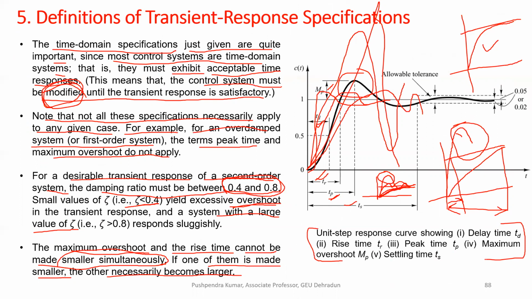However, in the case of a first order or overdamped system, maximum overshoot and peak time don't apply, because we don't have much overshoot in a first order system. So now we focus only on the second order system, where all these terms apply.